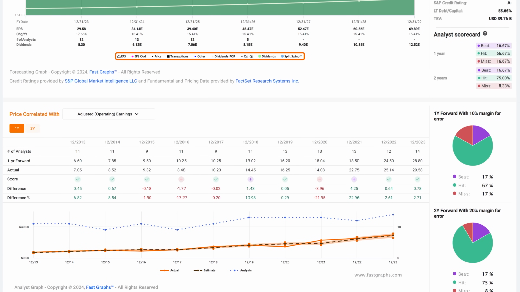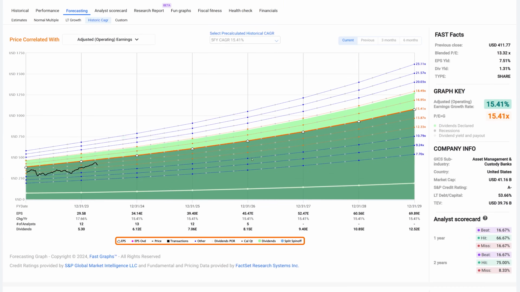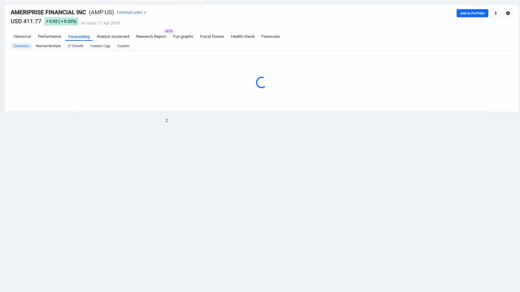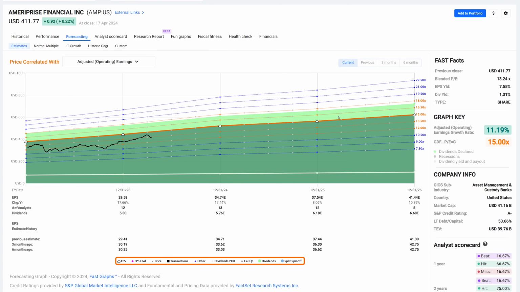I'd call this one a B+, not necessarily an A, on the 1 year because analysts did miss estimates 17% of the time, even with the margin of error. But the longer term estimate, with a 20% higher margin for error, only missed 8% of the time. So although I wouldn't say I'm 100% confident in these estimates, I have pretty high confidence that they might be within that reasonable range that I'm looking for.